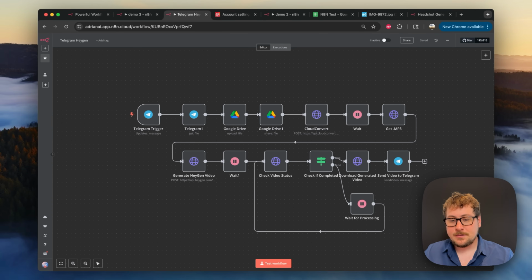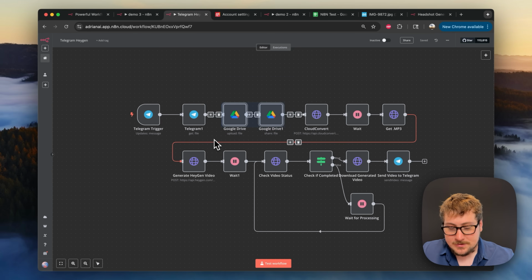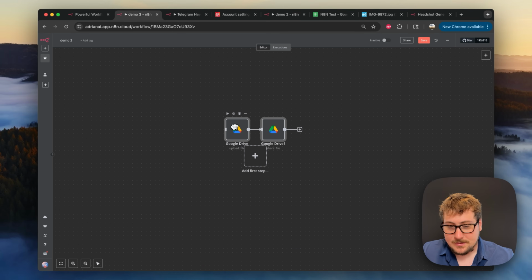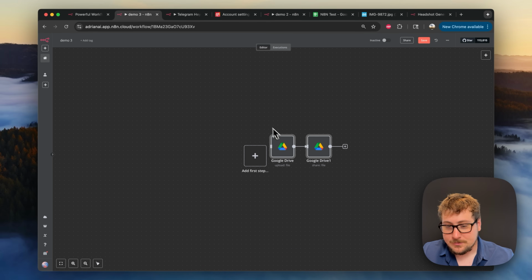Okay, so another way to do it as opposed to ImageBB, and to handle these files that you get personally either through a Telegram trigger or a form entry or anything like that, is to do it on Google Drive. Now, Google Drive is a little bit more complicated, and one thing I'll teach you if you haven't done this before is you can simply select nodes, do Control-C, Control-V, and it'll paste the exact nodes. It's extremely easy to do stuff like this, and it can save you a lot of time.